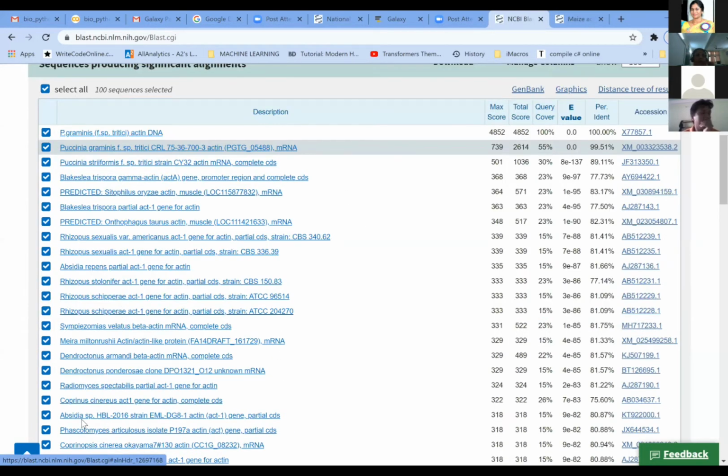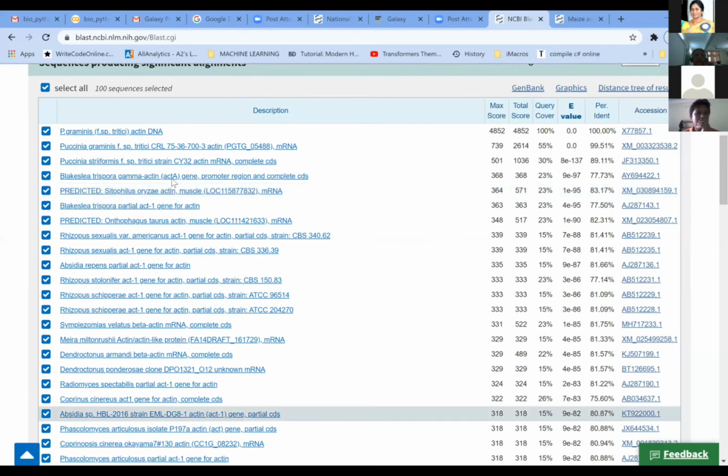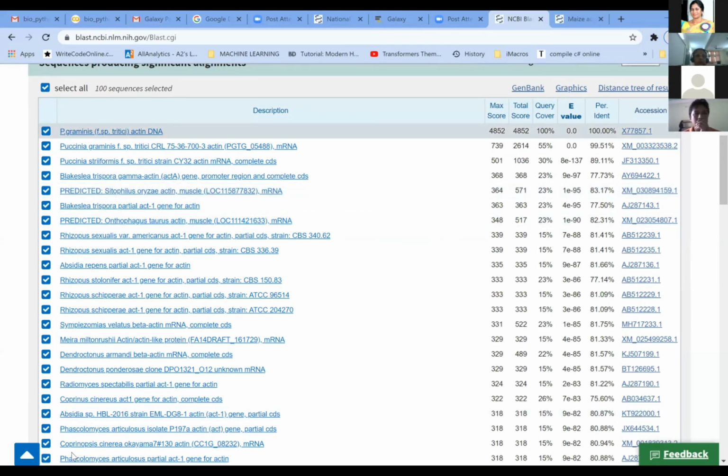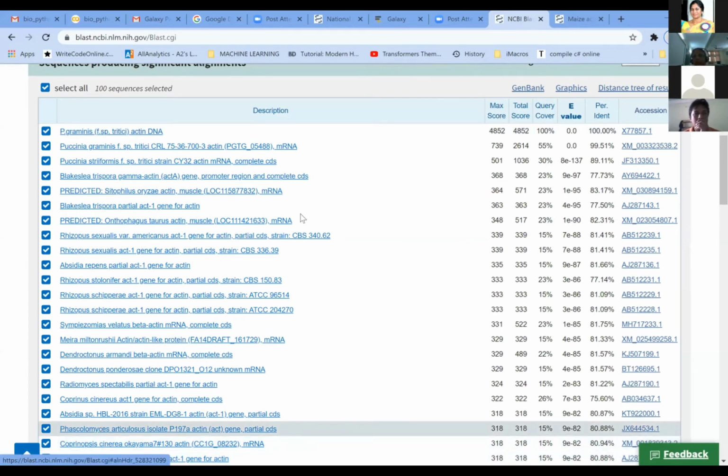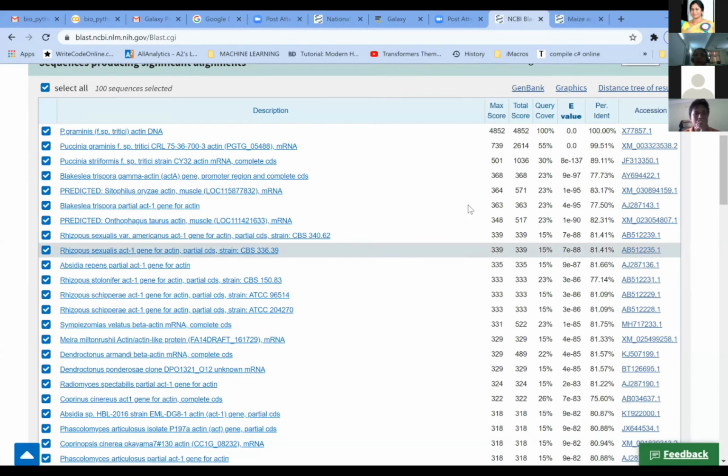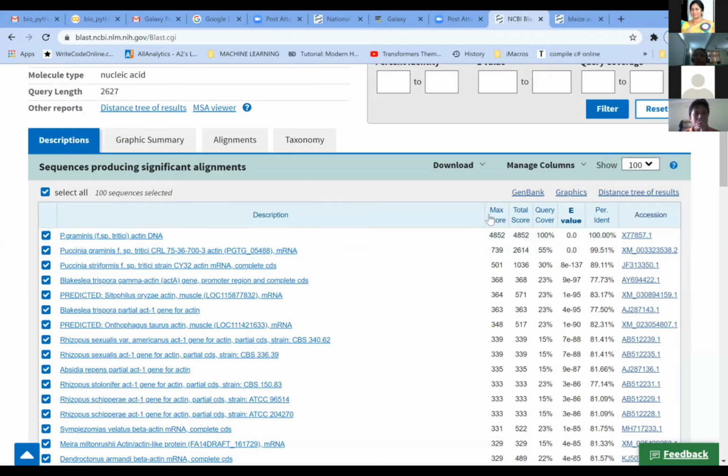When I have taken the single nucleotide sequence and done a BLAST, it gives the output like this, where it has taken so many on its own, and it is also giving results for all the other sequences available in the database. On this screen you can see certain parameters it is giving: maximum score, total score, cover, e-value, percentage identity, and the accession number.